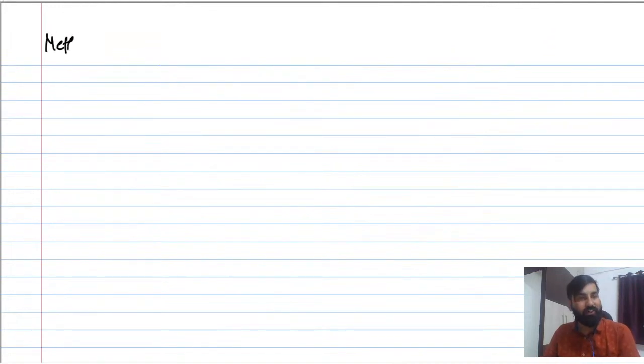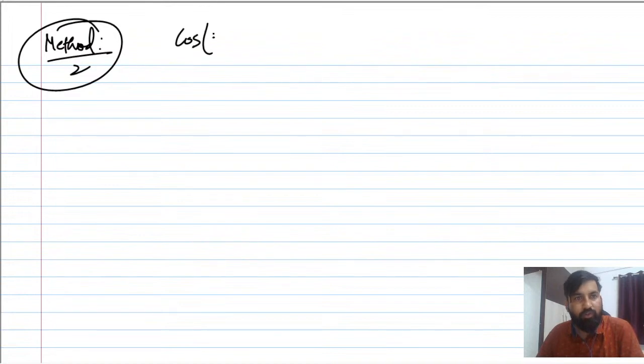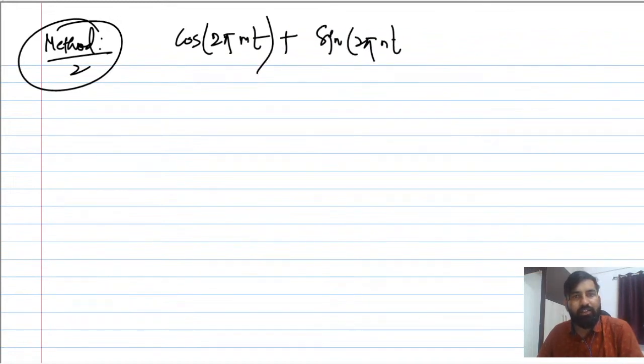The second method, which I always prefer, is if you can claim by looking at the signal that it is going to be a periodic signal. How? If it is given in the form of cos 2 pi mt plus sin 2 pi nt, like that.